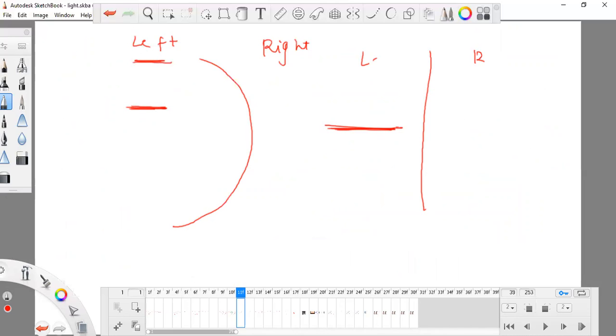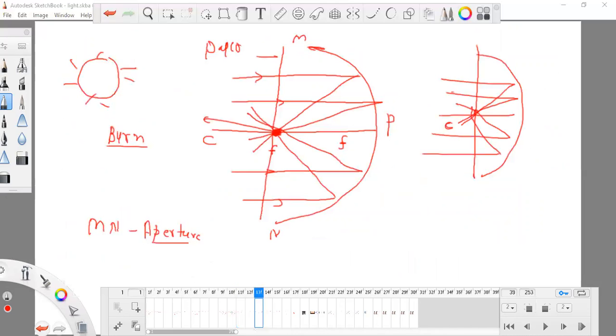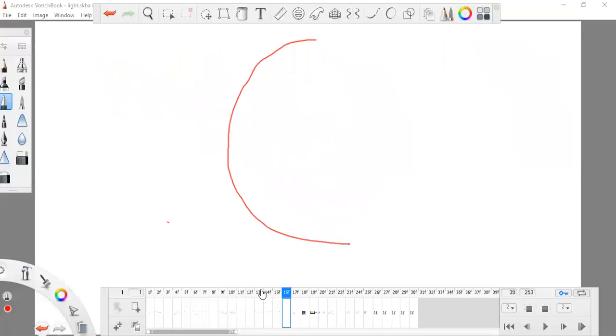Remember this. If I'm taking a convex mirror or convex surface, remember that it works better with the right side, and all of the things which take place here, like image formation, will be on the right side of it. It also has a P, but on the other side.